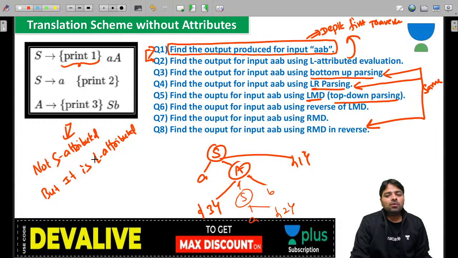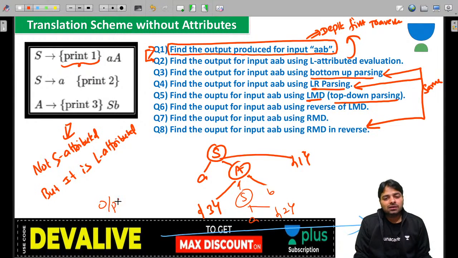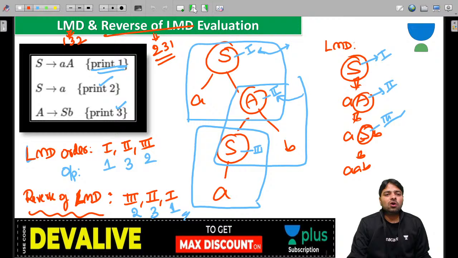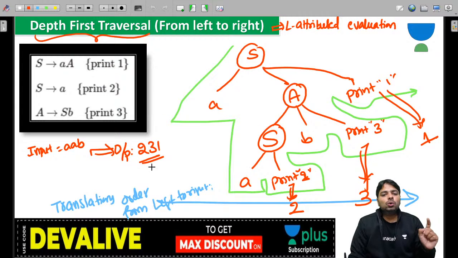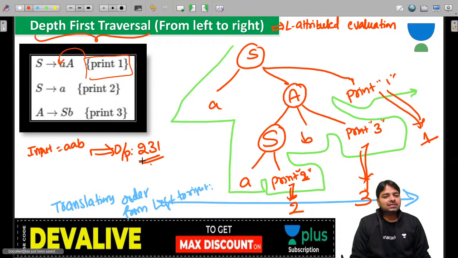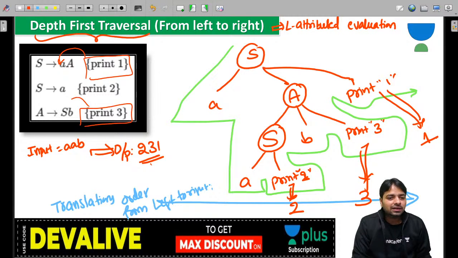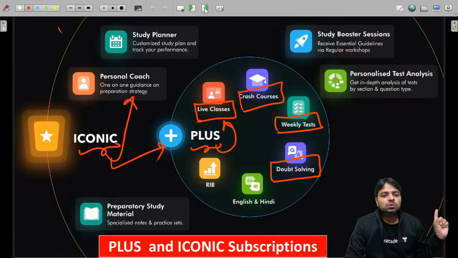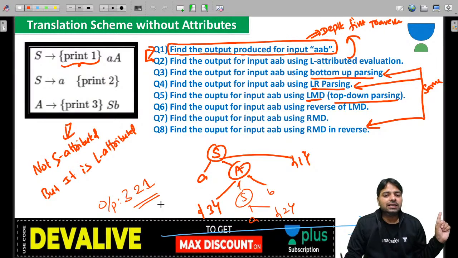Now when you are moving from left to right, the first output comes as 3, then 2, then 1. But previously, when you look at the previous example, what was the output using depth first? 2, 3, 1. Can you see that? If this is placed here, then look at the difference, guys. This is placed here and the output order is also changed. Output order earlier was 2, 3, 1. Now I'm saying 3, 2, 1.